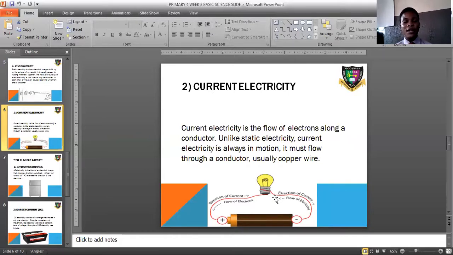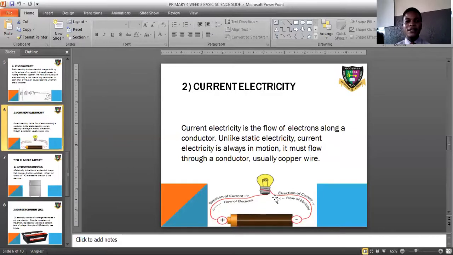An example is what I told you the other time, which is your cable wire, your copper wire. That's it. So your copper wire is an example of a good conductor. Current electricity is one that flows in that copper wire. They always flow. It is not static. They are not static in nature.